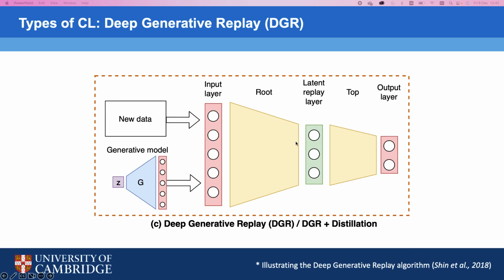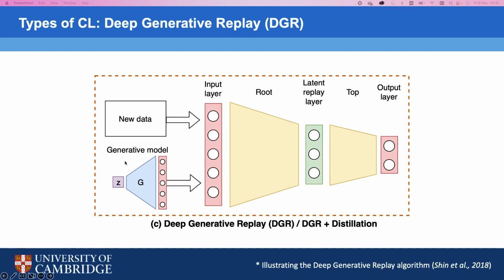Another continual learning approach is known as deep generative replay, or DGR. And here the idea is that as you learn new tasks, you also maintain a generative model, which can generate synthetic samples resembling previously seen data. Again, we interleave new data with old data. However, this time the old data doesn't come from a replay buffer, but instead it's synthetically generated by a generative model.